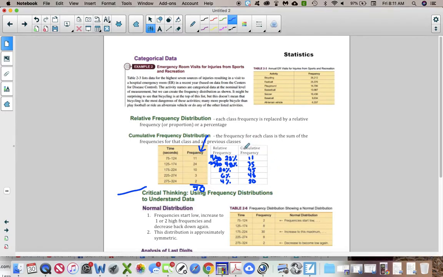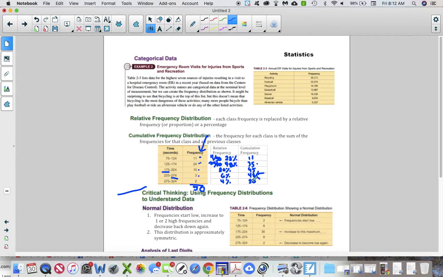So the cumulative frequency is important because you can say, how many of these 50 had a time that was less than 274? That would be this category and this category and this category and this category. So it would be all of them added together, or since I have cumulative frequency, I can just note that that is 48. So that's what that cumulative frequency is for. Or I can say what number was below 175. 175 would be just these two categories, and that's 35. Okay, so cumulative frequency is helpful.